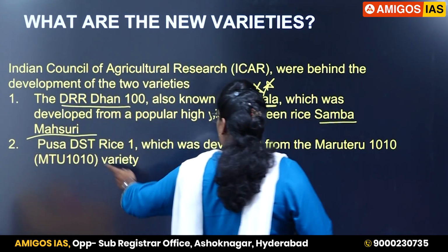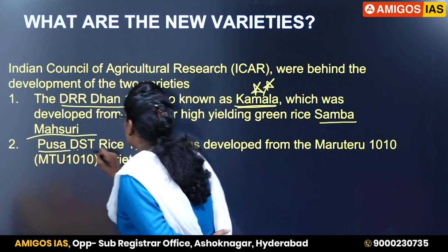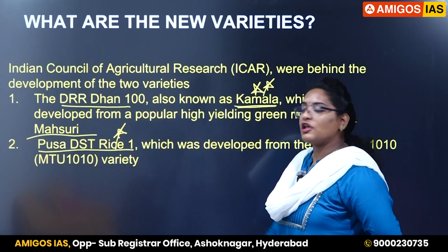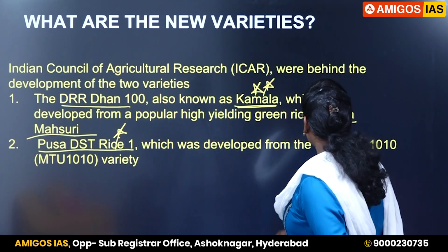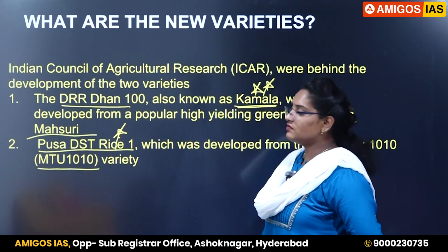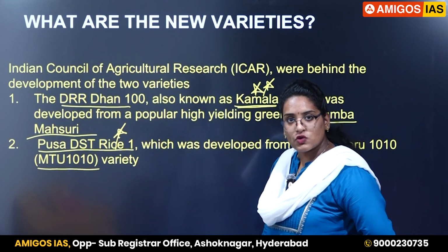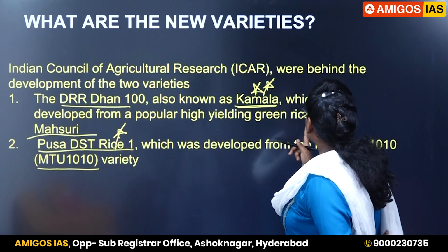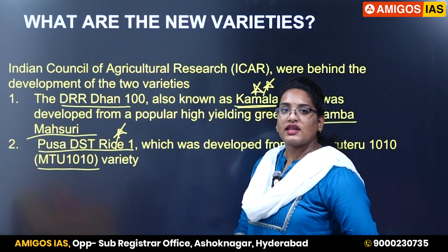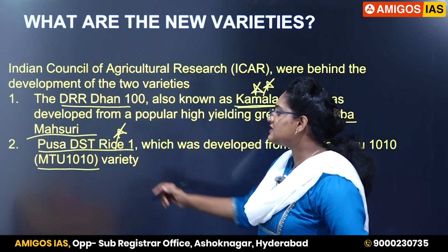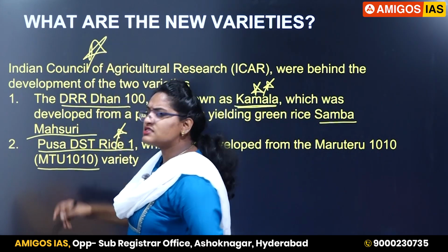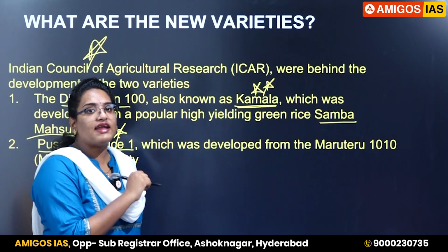The next variety is Pusa DST Rice 1. What is the parent variety of this Pusa DST Rice 1? It is MTU 1010 variety. So, DRR Dhan 100 is also known as Kamala. Its parent variety is your Samba Masuri, and Pusa DST Rice 1 is the second variety, and its parent rice variety is your MTU 1010. This is important.